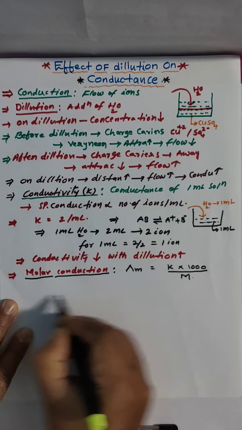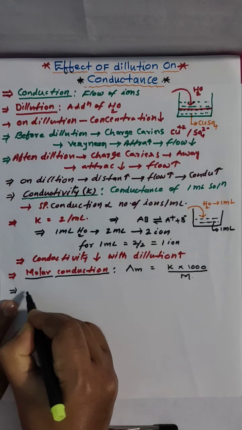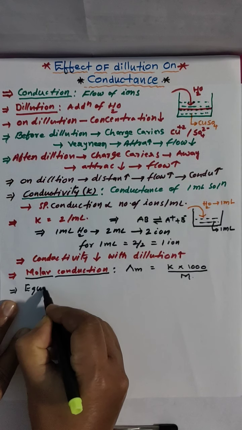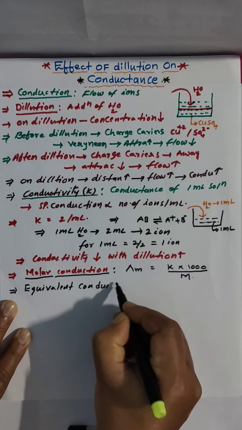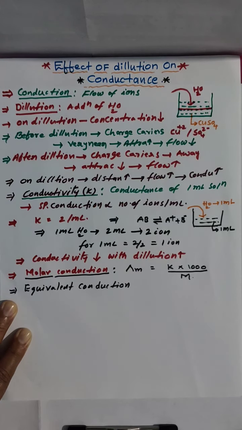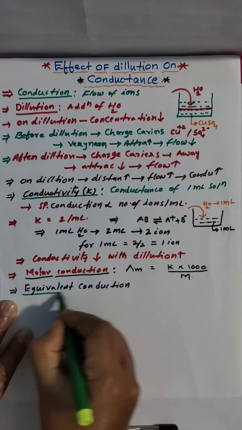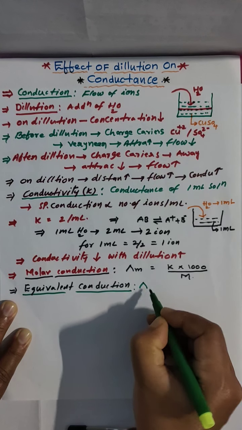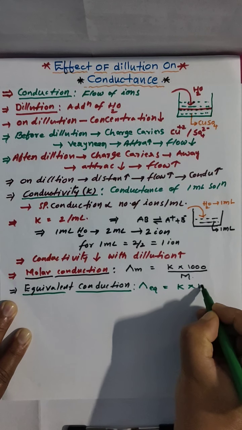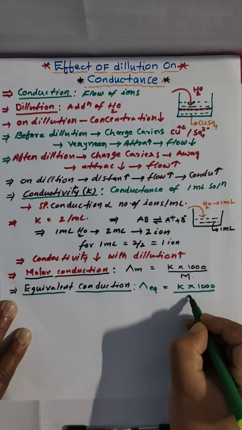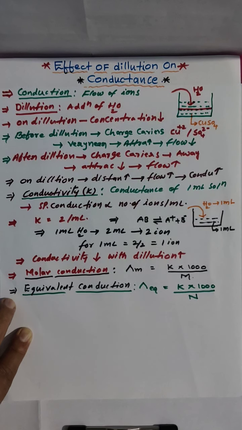And similarly, we have equivalent conduction. These two terms together we'll discuss. Equivalent conduction symbol you know very well, cap EQ, that equals kappa into 1000 upon normality. So molar conduction is in terms of molarity and equivalent conduction is in terms of normality.